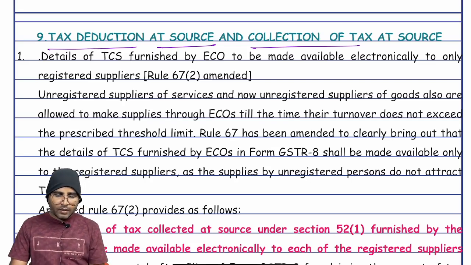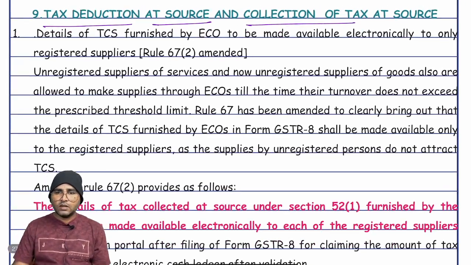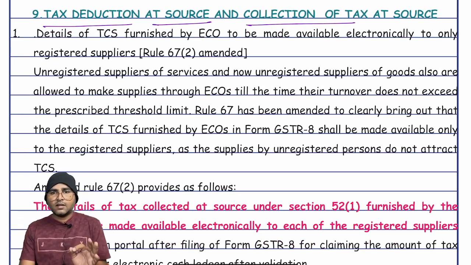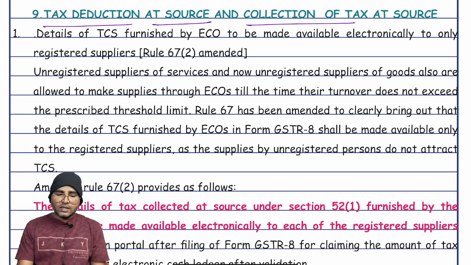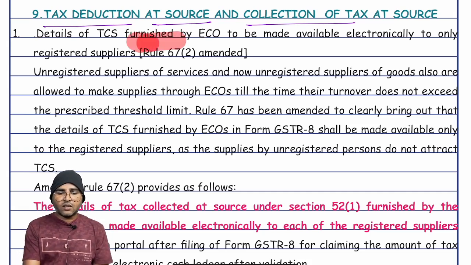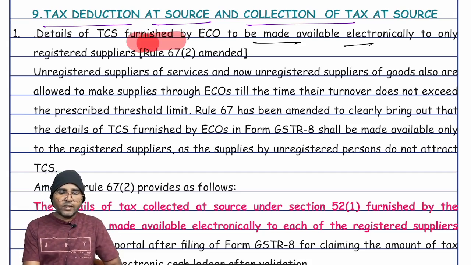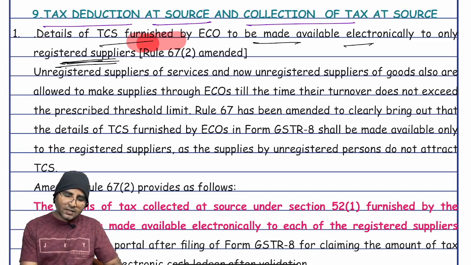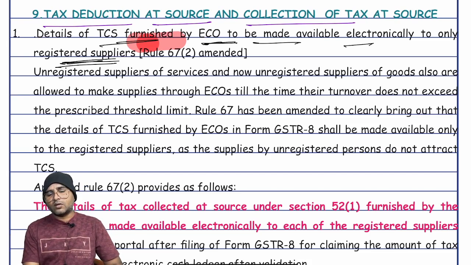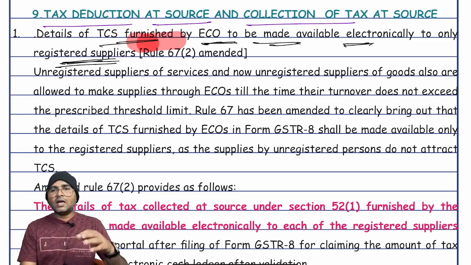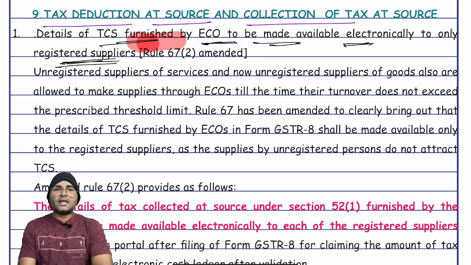Now, what is the amendment in this chapter? Actually, this is a simple amendment. We already discussed it, but let me go through it once. Details of TCS furnished by the e-commerce operator to be made available electronically only to the registered suppliers.